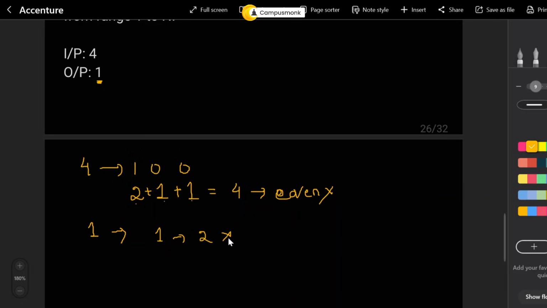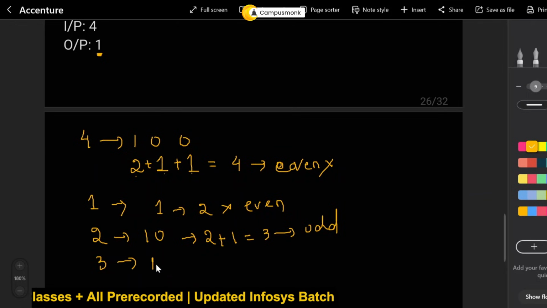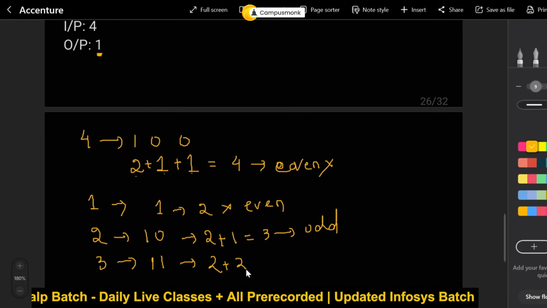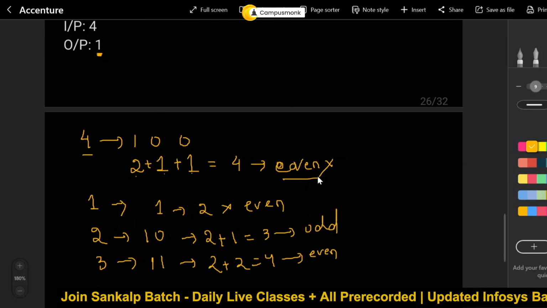This is also not odd. This is also even, right? Now, what is 2? So, 2 is 10. So, this will become 2 plus 1, that is 3. Now, this is odd. Okay. Now, what is 3? 3 is 11. So that will become 2 plus 2, that is equal to 4. Now this is also not odd, this is even, correct? And 4 we already have figured out is even.